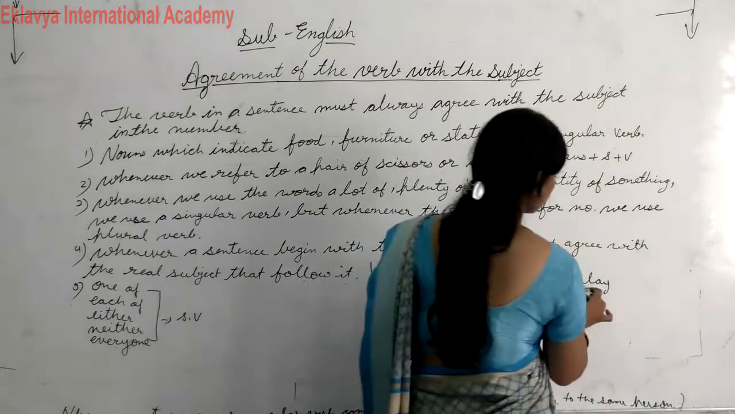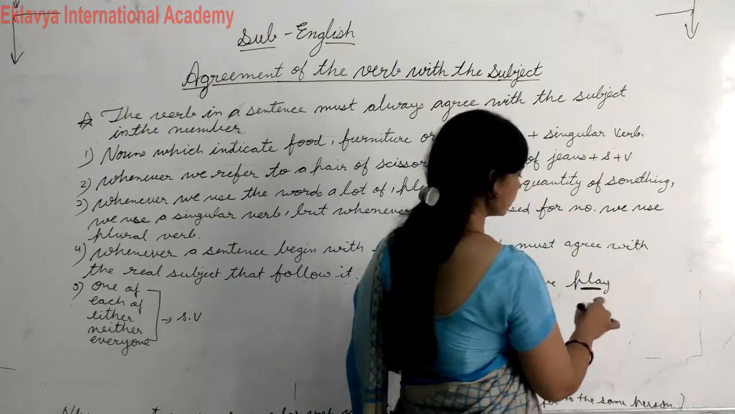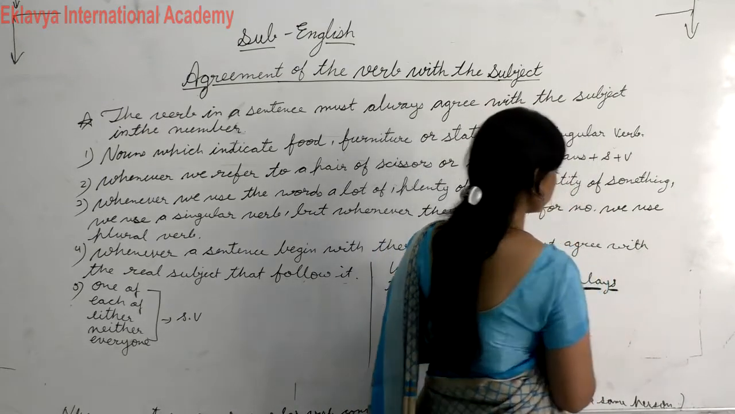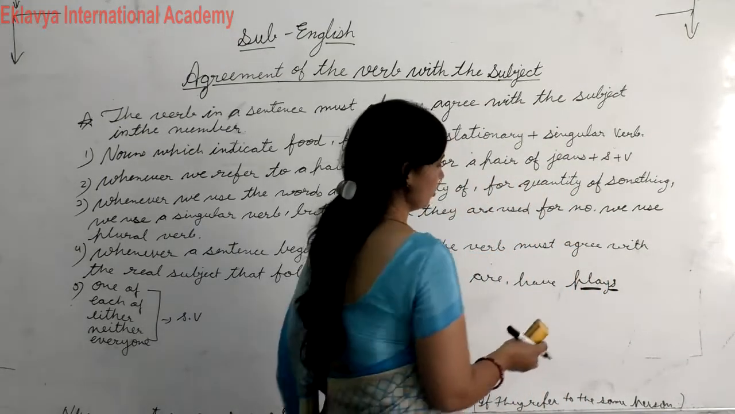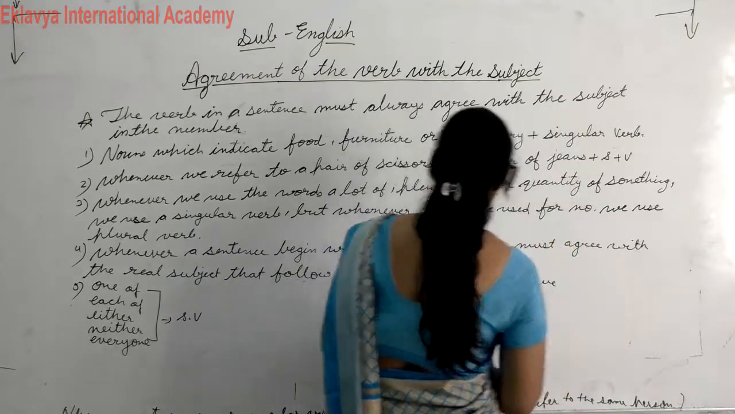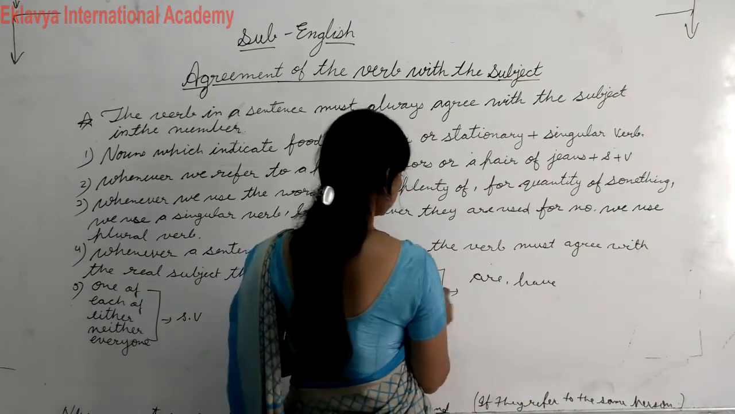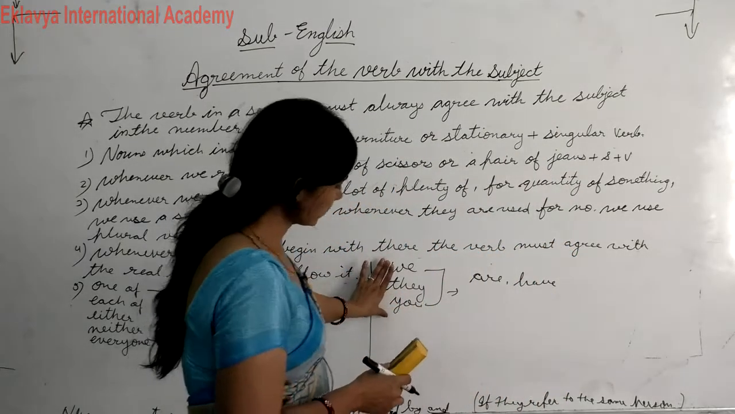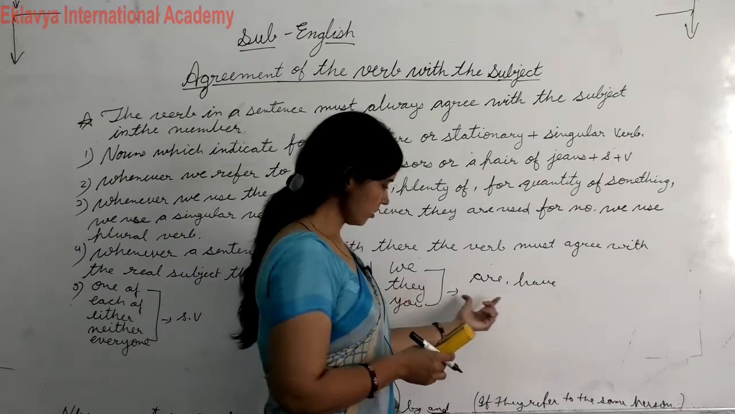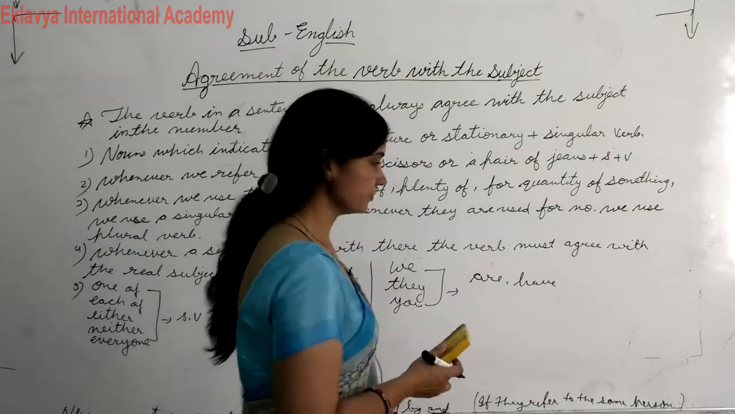But if we want to make it singular, then you have to add s or es to make it singular. Okay, so I hope you understood. Here, if there is a plural subject, in this case we will take a plural verb. Okay.